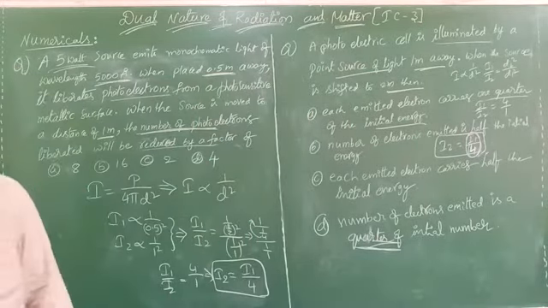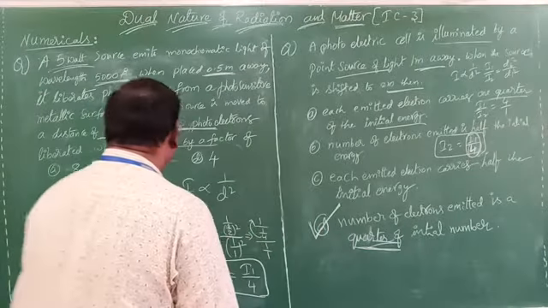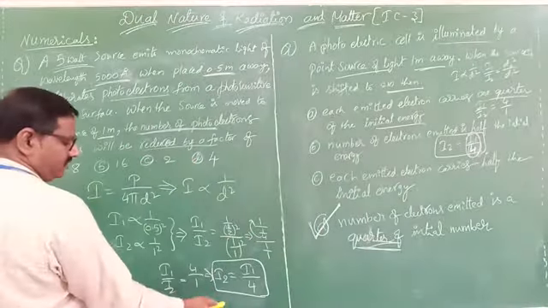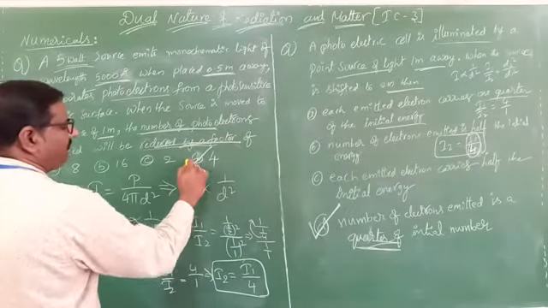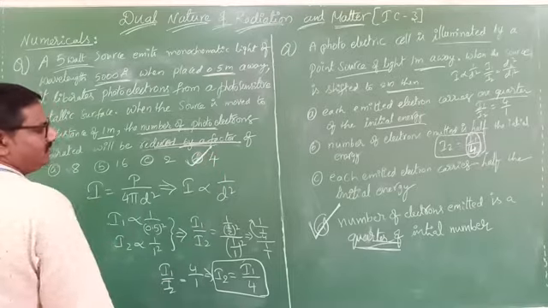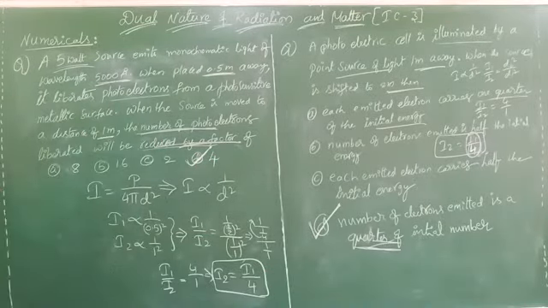So which option is correct? Here the 4th option is correct. Here it is the same. How much? 1 by 4 times, reduced by a factor of 1 by 4. I understand. So here also it is option D, here also option D. Can you understand? Next.